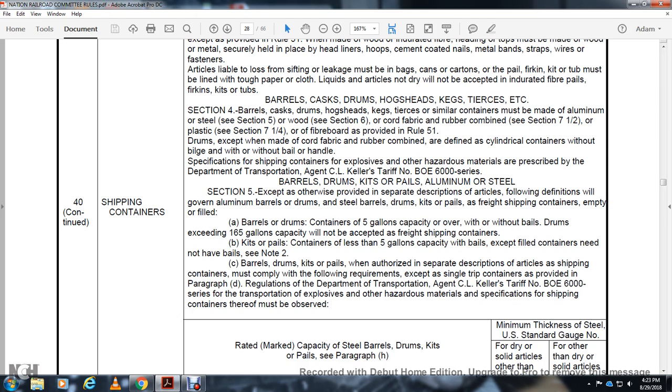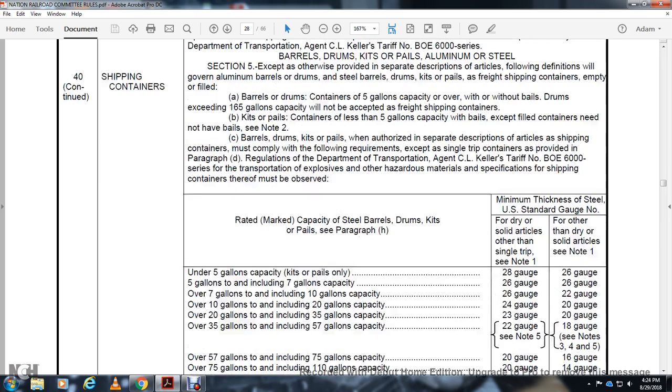Number 2, barrel, drums, kits, and pails will have an authorized separate description of the article. Shipping of the container must comply with the following requirements, except the single trip containers provided within paragraph D of the regulation. The Department of Transportation Agent C. L. Keller's Tariff number BOE 6000 series, with the transportation of explosives and hazardous material specification. Shipping containers thereon may be observed.